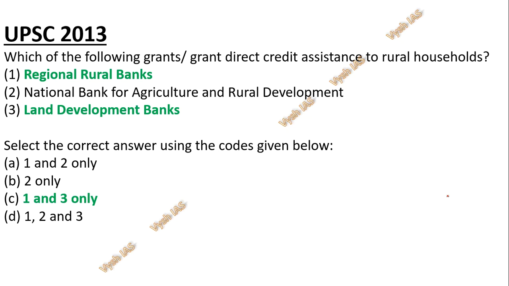So this is all about this chapter. It's a very, very small chapter. The next chapter is also very small, which is urban administration. First we did rural administration, next we will do urban administration. So the answer to the questions which I asked you in the starting: the direct thing is given by RRBs and LDBs, but not by NABARD.